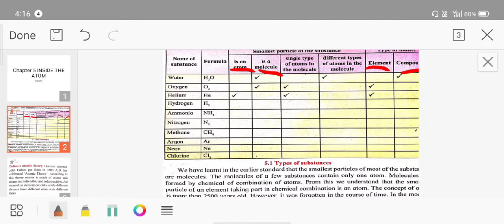So see, the first substance is water, and the formula of water is H2O.